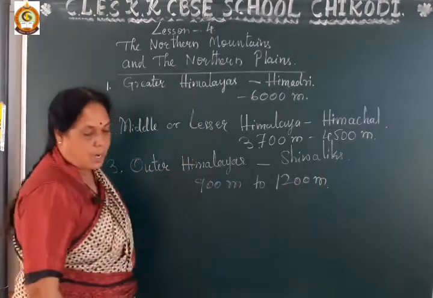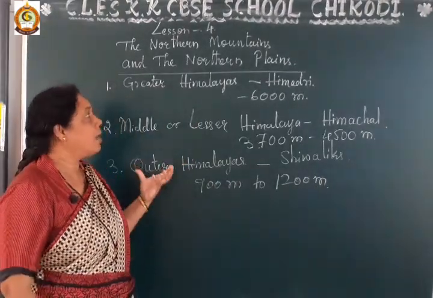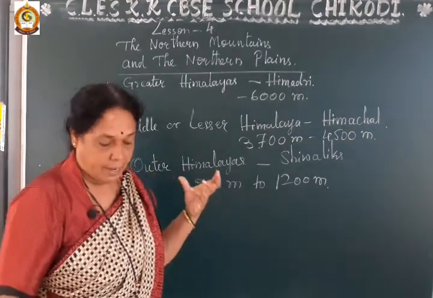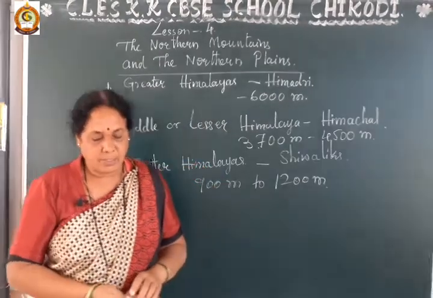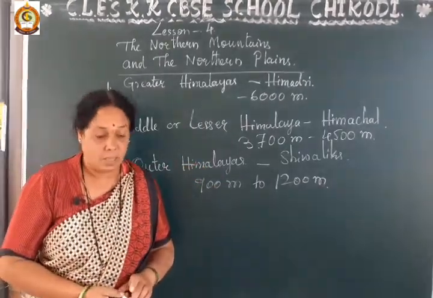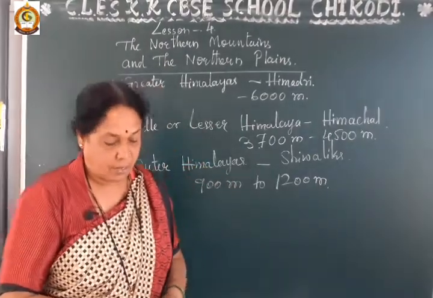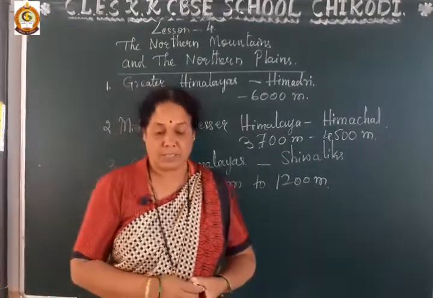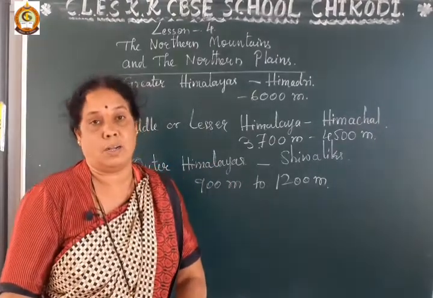So dear students, this is about the Himalayas being divided into three parallel ranges. Mount Everest, in the Himadri or Greater Himalaya, is the highest peak in the whole world.